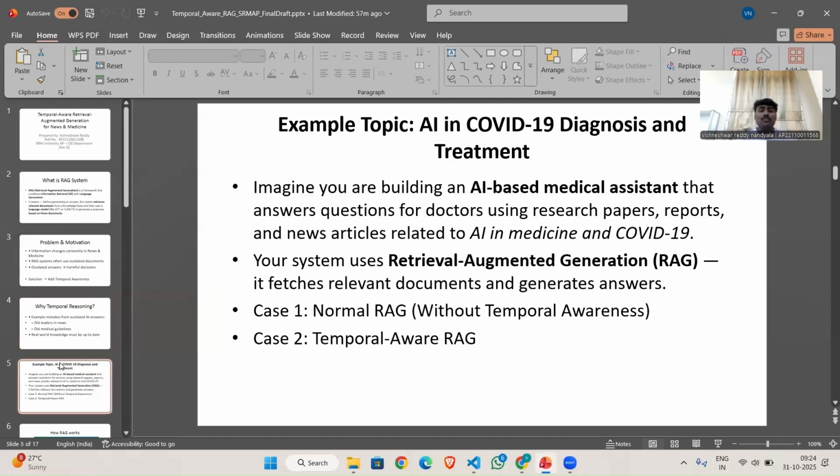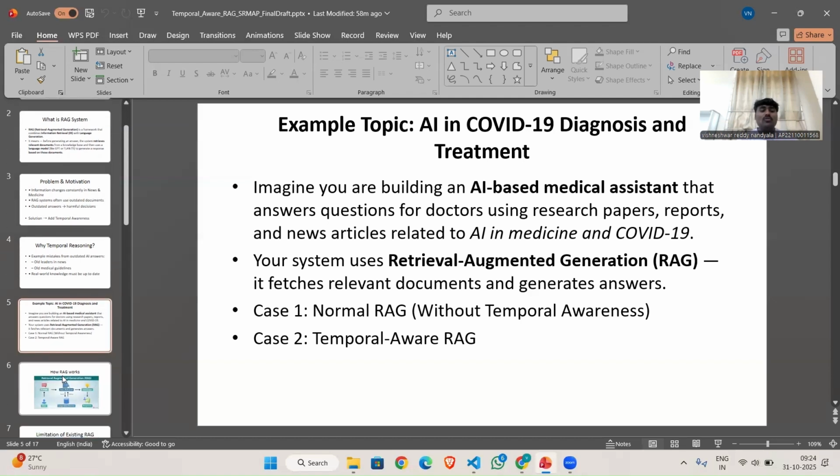I will explain an example in this slide to make this clearer. Imagine we are building an AI-based medical assistant, answering questions about AI in COVID-19 diagnosis. The system uses medical researchers' reports and news articles. A normal RAG might give outdated answers, like the 2020 guidelines for COVID diagnosis. But a temporal-aware RAG understands that news and research from 2024 or 2025 is more relevant and should be prioritized. The doctor or researchers get the latest medical knowledge, not obsolete information. This is all about temporal reasoning.